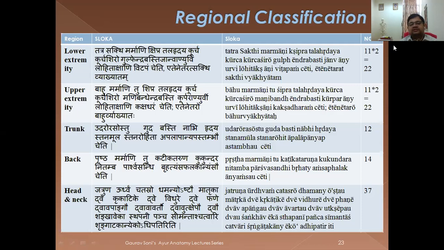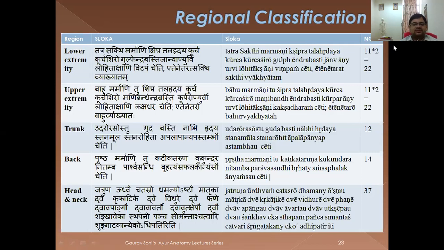So when we are going to see in the last part of this presentation, that is part 3, we'll talk about each and every marma: we will talk about the location, we'll talk about number, we'll talk about all the types of classification. Basically the location is just comparatively changing some anatomical features there. And the resultant of injury, that is the prognostic type classification, which we are going to learn today only, will be the same only.